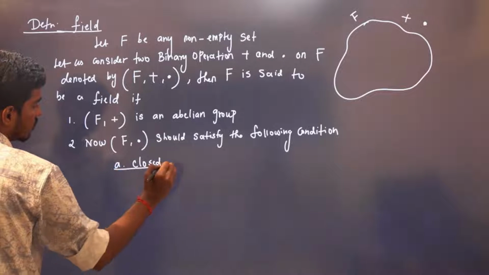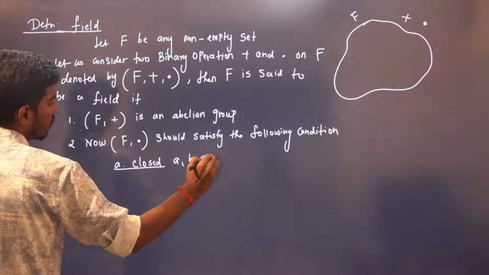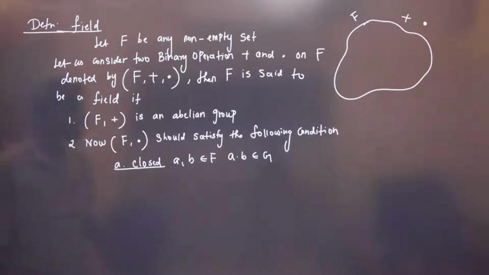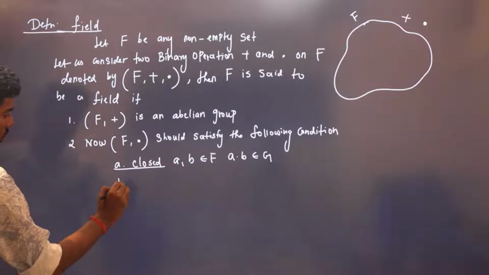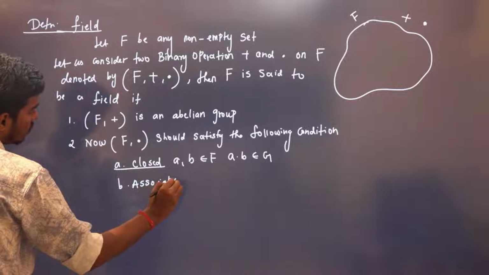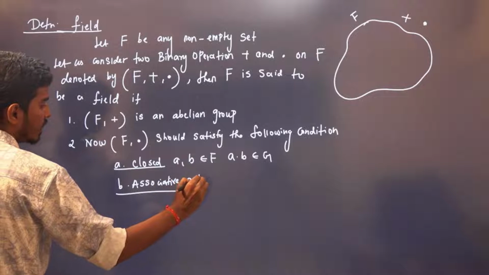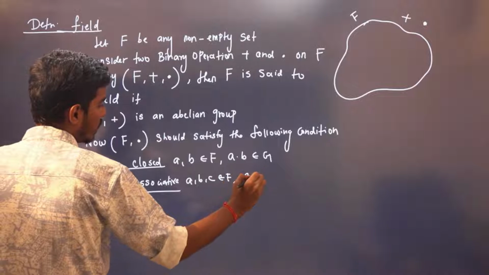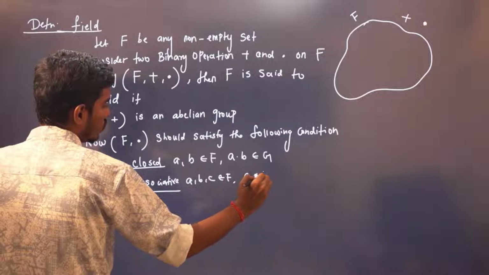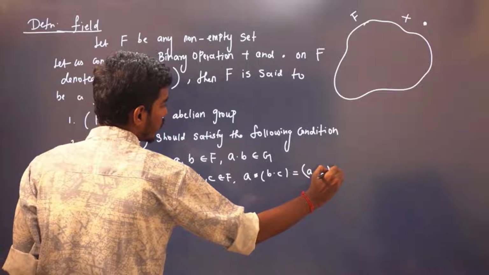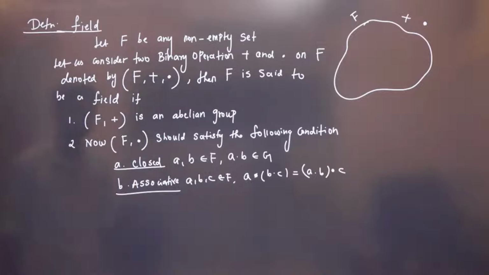That is, you take any two elements in F, then a into b should also be in F. It should be associative also with respect to multiplication. That is, you take any three elements in F, (a into b) into c is the same as a into (b into c).